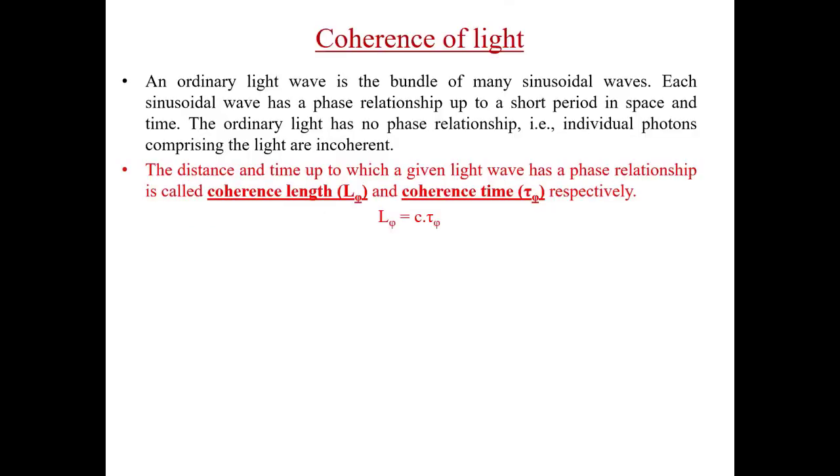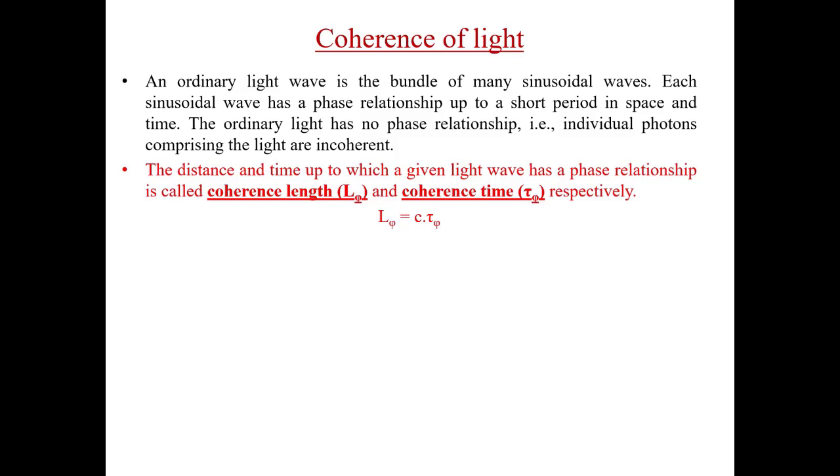Before talking about coherence of laser, let us first know what coherence is. An ordinary light ray is a bundle of many sinusoidal waves. Each sinusoidal wave has a phase relationship only up to a very short period in space and time. The ordinary light has no phase relationship. So, coherence can be defined as the extent of phase relationship. If by information of the phase of one wave, the phase of another wave can be predicted, then we say that these two waves are phase coherent.